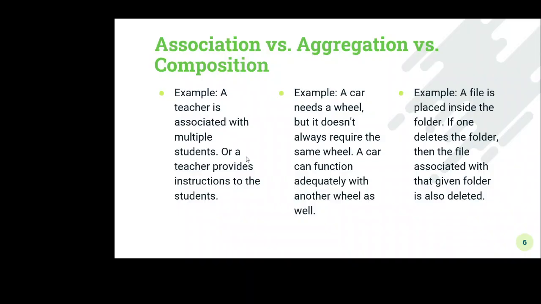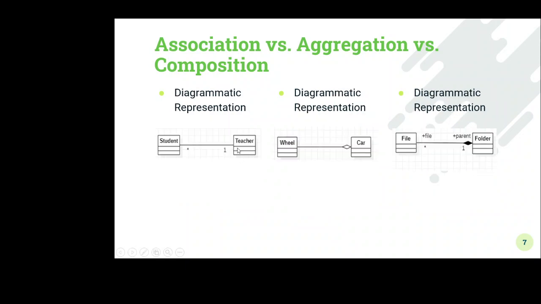Or we can say one teacher provides instructions to many students. Likewise we can read the association relationship. This is the simple representation of association.